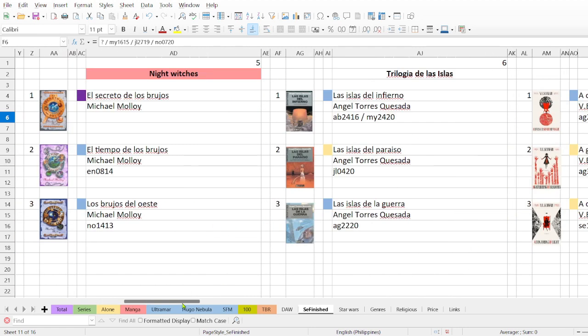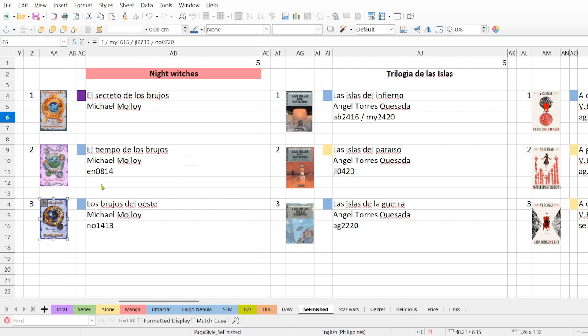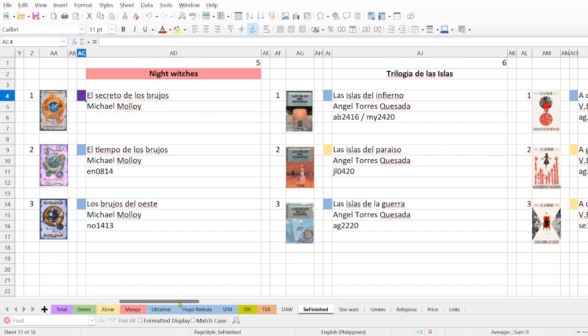In this case, for instance, in this series I have these 2 books, but I couldn't find this one. I haven't been able to get it anywhere. I bought these as second hand, and by chance I found the second one, but I have never found the first one, so I just put that color, and I'm not planning to get it. I'm not planning to read it by now, so it's a series that I have finished, and this color is because it's not complete. That's all.